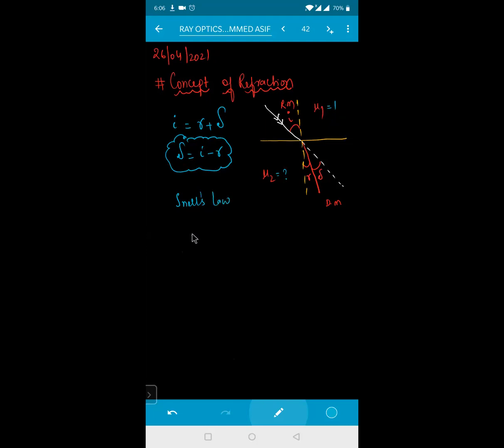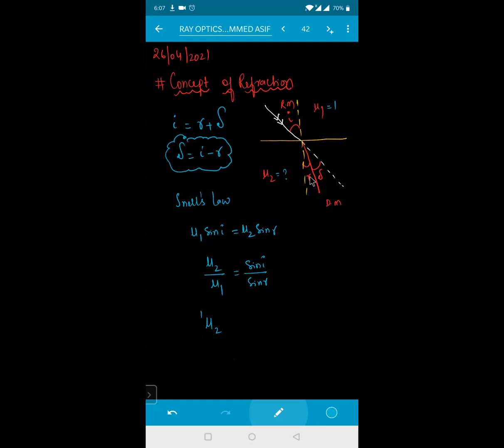Snell's law says that the refractive index of the first medium, mu1, into sine i is equal to mu2 into sine of the angle of refraction, that is r. So from this, I can write mu2 divided by mu1 will be equal to sine i divided by sine r. This is read as the refractive index of 2 with respect to 1.